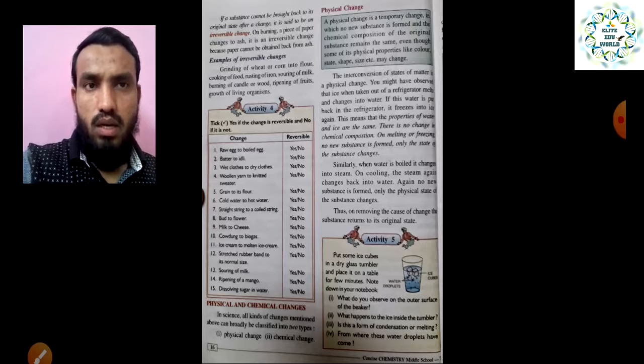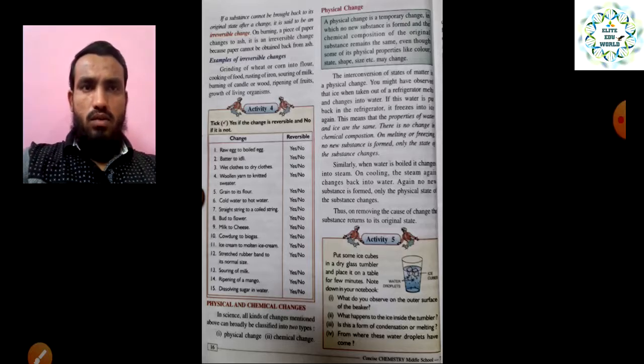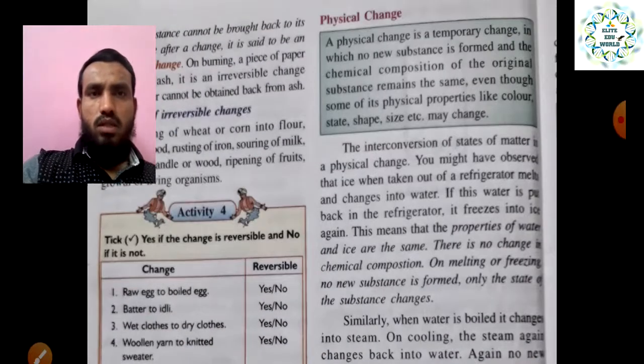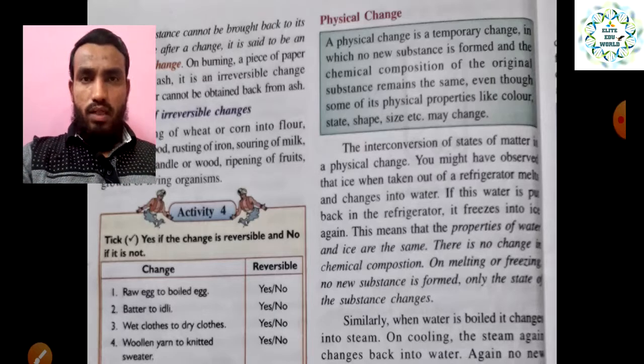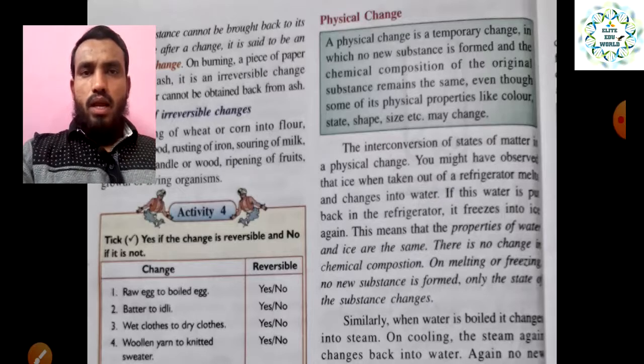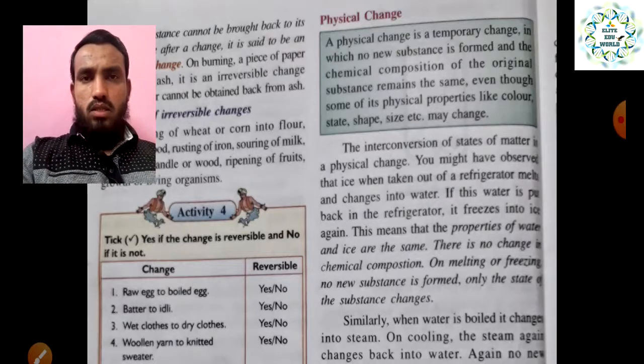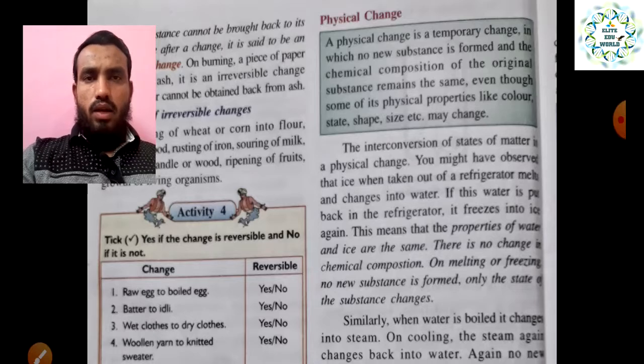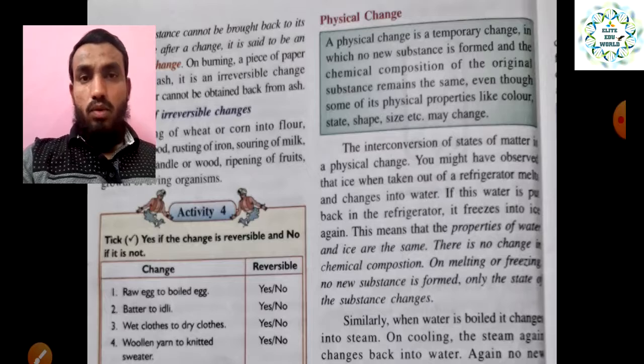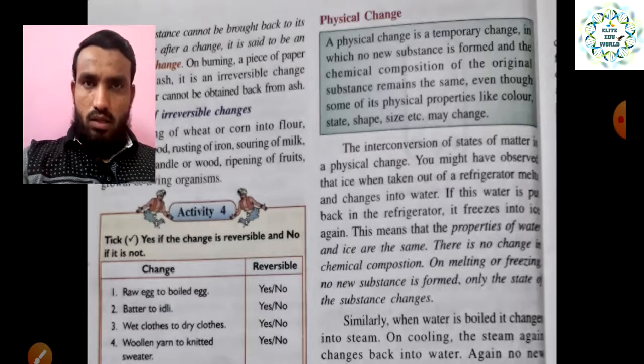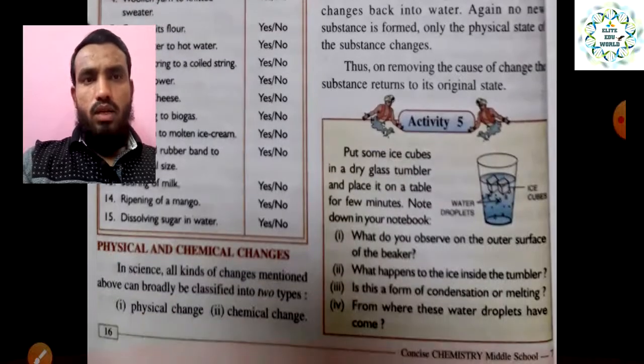Now, in the last session, we started on how we can divide all the changes into physical and chemical change. We have already started the physical change in our last lecture. We discussed why it is called a physical change: because a new substance is not formed, it is a reversible change, and nothing new is made in this change. Some changes happen only in the state of the matter. That is what is called a physical change.